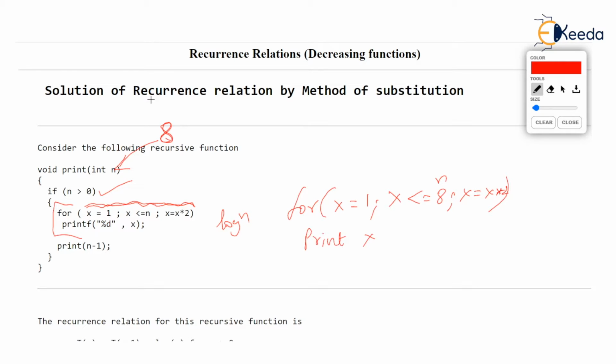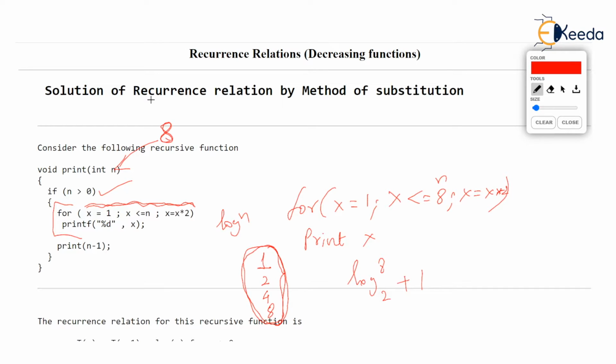So 1 will be printed, then 1 into 2, 2 will be printed, then 2 into 2, that is 4 will be printed, and 4 into 2, that is 8 will be printed. So how many times has this for loop repeated and printed the value of x? 4 times, isn't it? That's nothing but log of 8 to the base 2 plus 1.